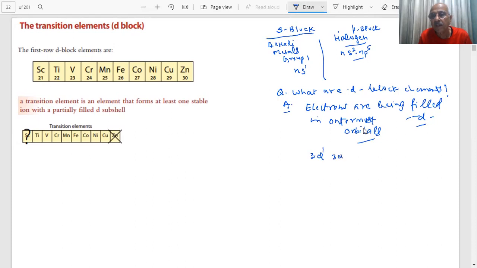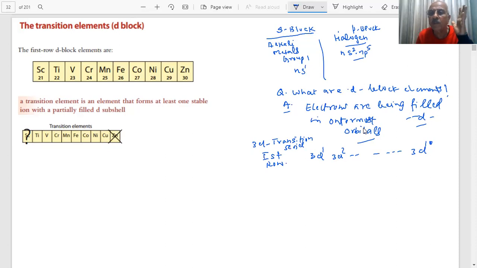You have 3d1, 3d2, like this. How many electrons can I fill in the d, students? 10. So this will be my first transition series. This is the first row, called the 3d transition series, students. The electrons will go in 3d: d2, d3, up to where? d10.